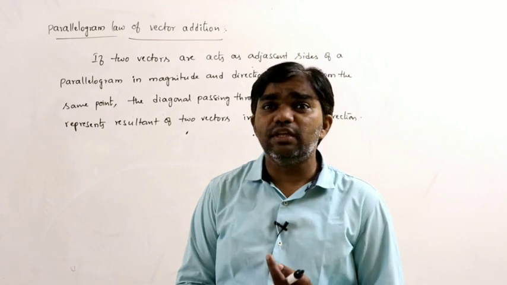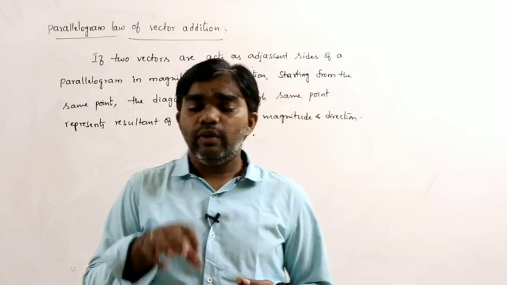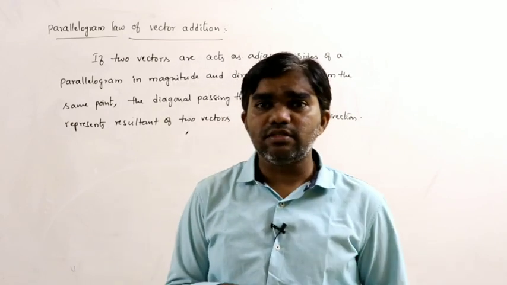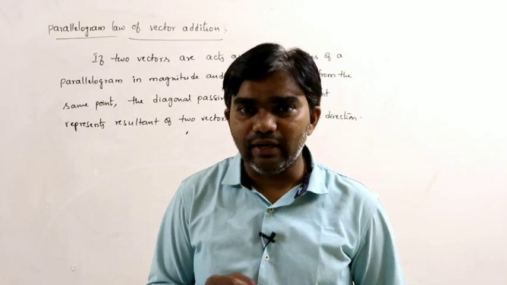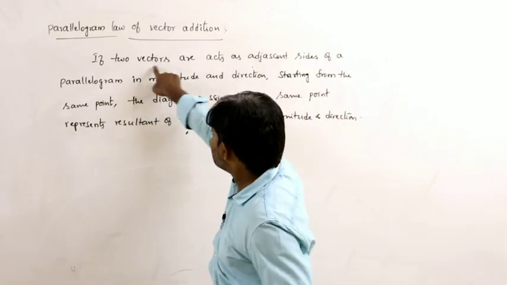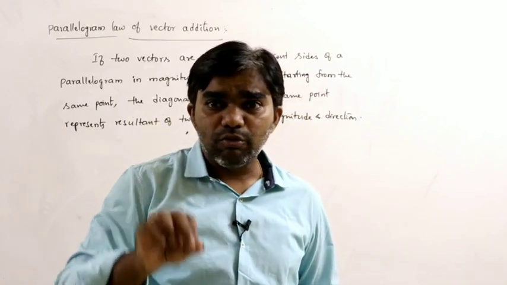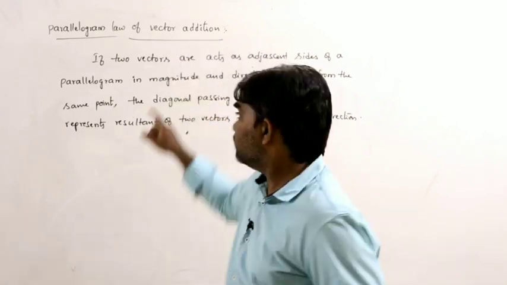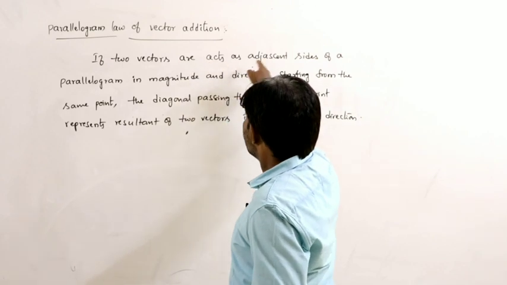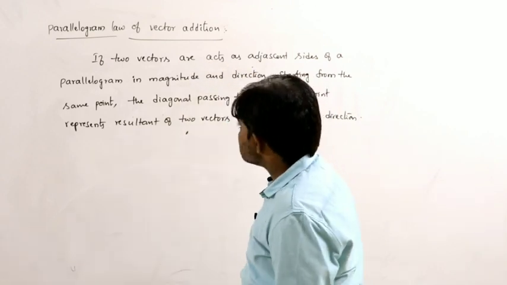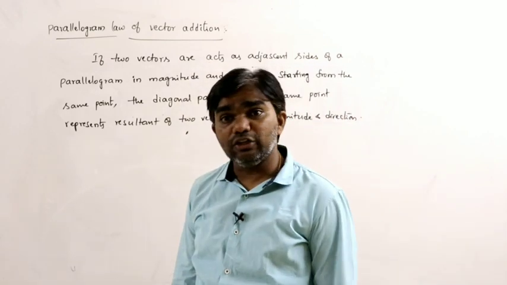Why are we mentioning magnitude and direction? Because these are vector quantities. What I am saying is that two vectors acting as vectors must have both magnitude and direction. That's why we are mentioning it like this.